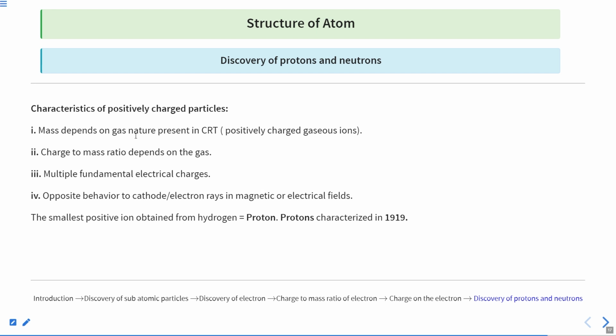Next is the characteristics of positively charged particles. Now next comes the positively charged particles.